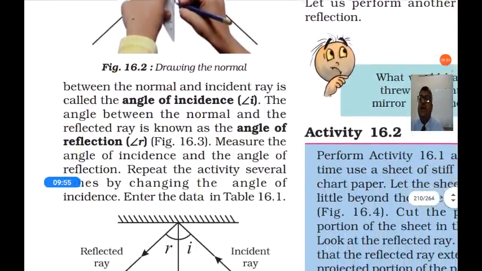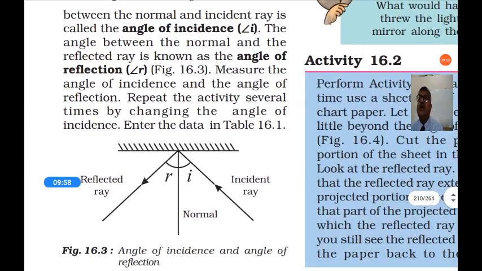The angle between the normal and the incident ray is called the angle of incidence, denoted by the letter i. The angle between the normal and the reflected ray is known as the angle of reflection.